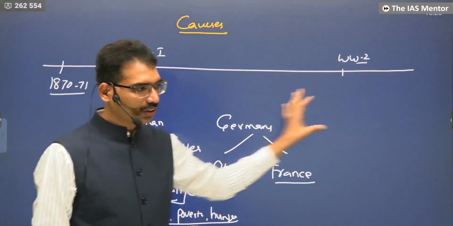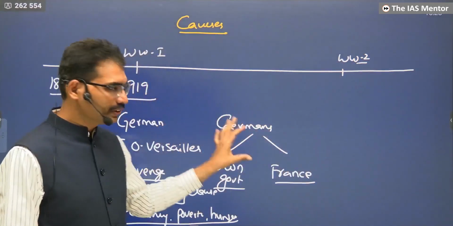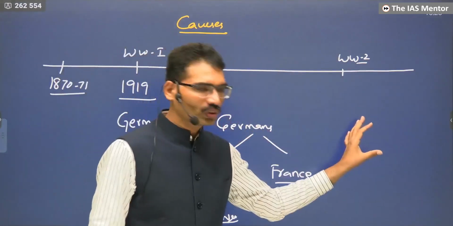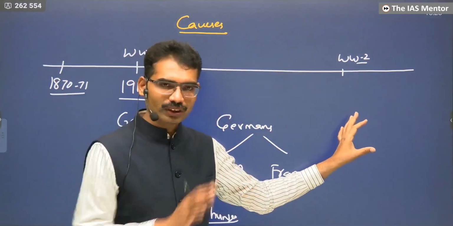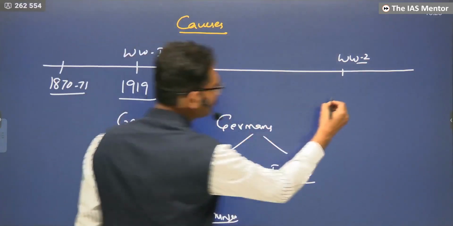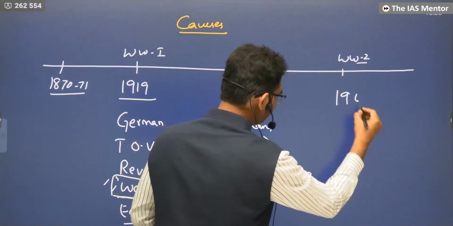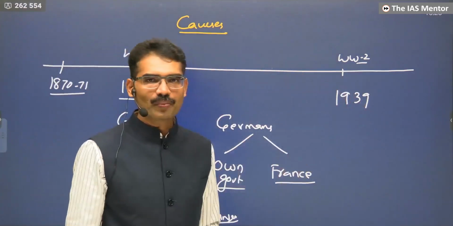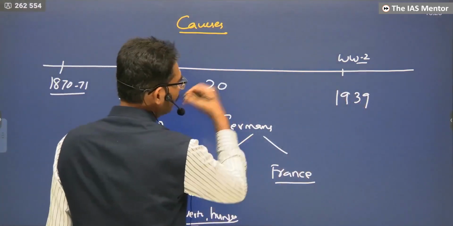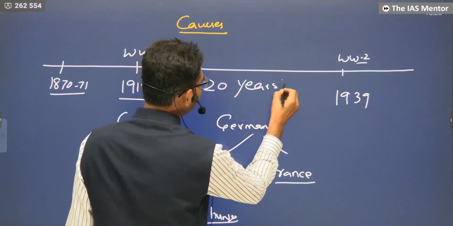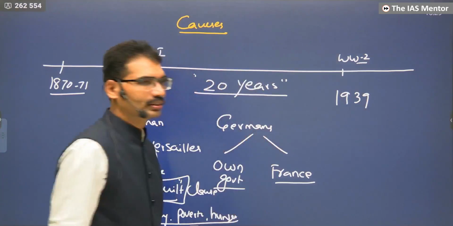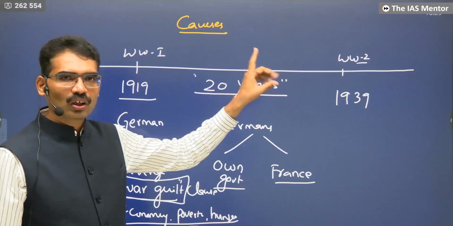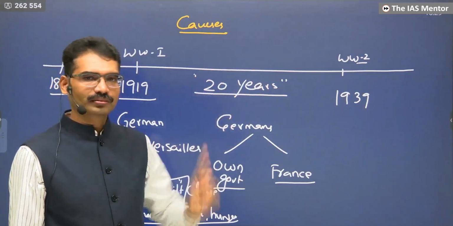This carried forward the revenge of Germany against France, which went on to cause huge destruction during World War II. What is the time period here? This is 1939. You can say 1919 to 1939. How many years? Twenty years. That's why some historians called it the twenty years of armistice. That means humanity was in a single war only.